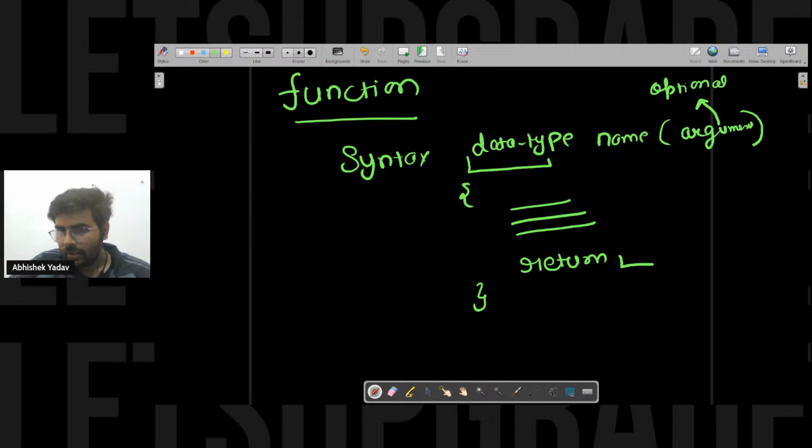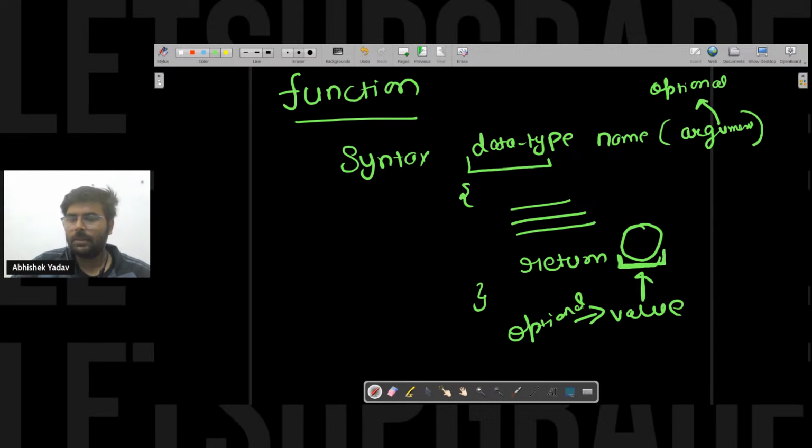And at this point you are saying, hey, you have to return the value. You can or you cannot return the value, so it is also optional. The value part is dependent on the data type. The value of the return keyword is dependent on the data type, right? So let's take a simple example here, right?